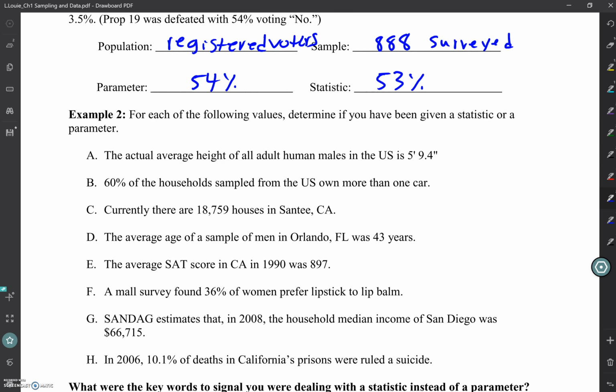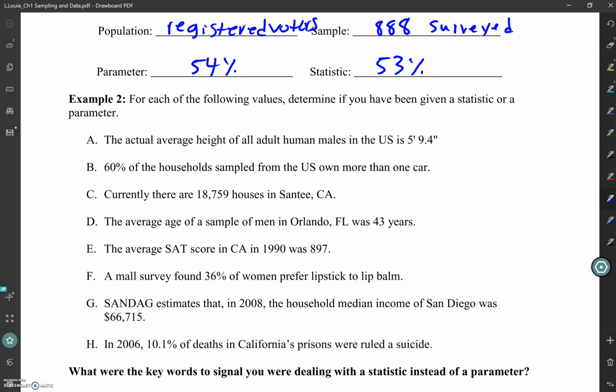All right. Other questions? Okay, so I want you guys to get together, work with each other, and go through A through H, and let's decide whether we think the number they're talking about is a statistic or a parameter. So let's see what we can come up with.